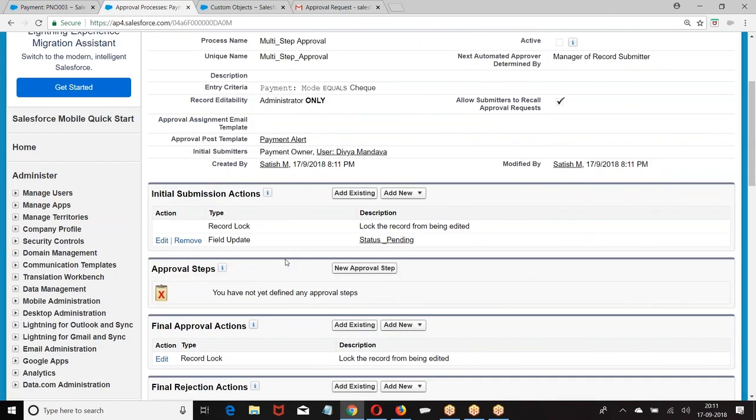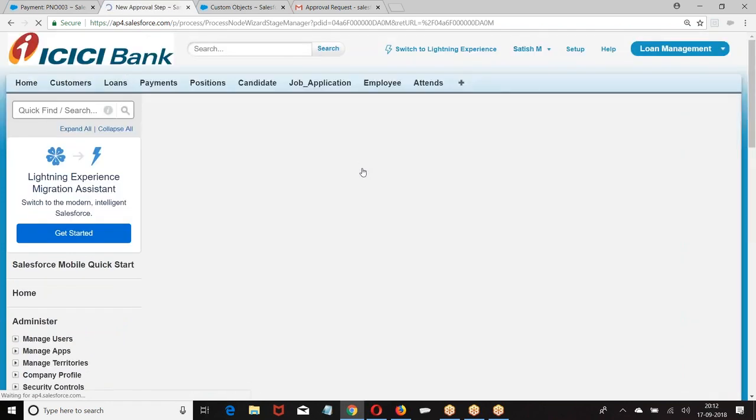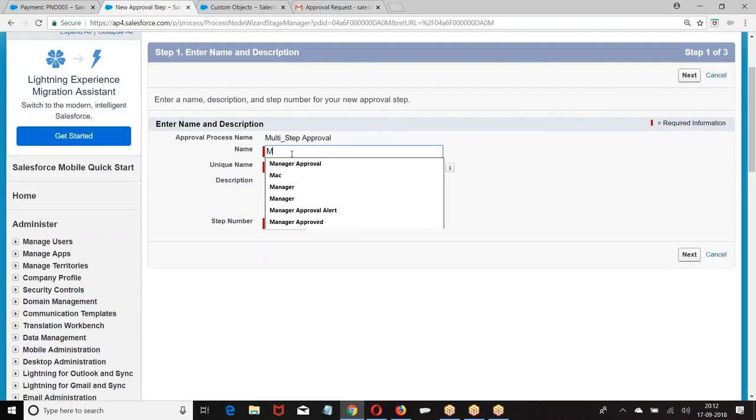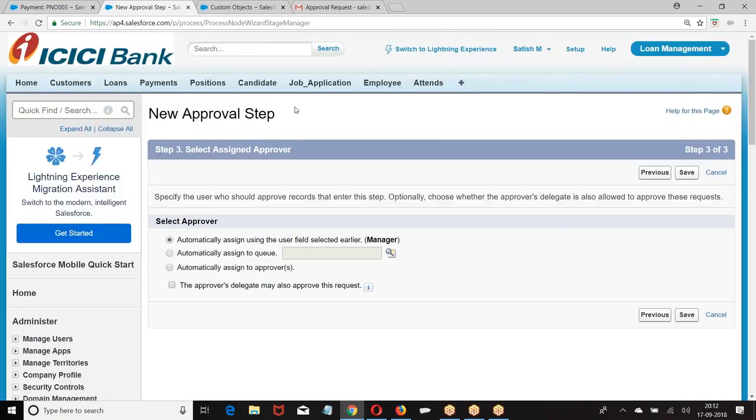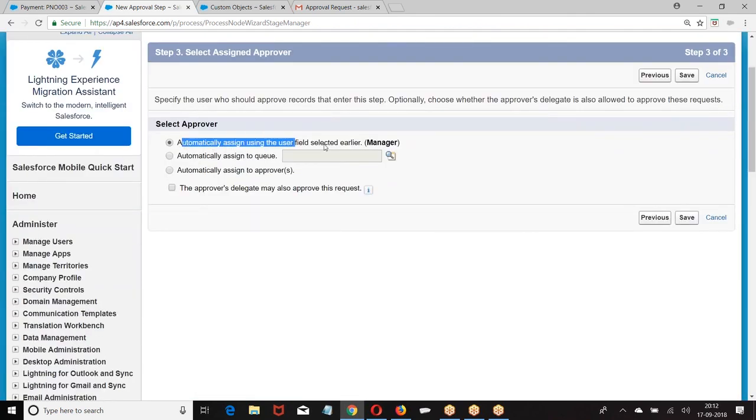The moment you submit the record, what is happening? Status is kept as approval steps. First approval: Divya's manager should approve. When Divya submits, the record should be approved by whom? Every record should go to step number 1 and be approved by Divya's manager.